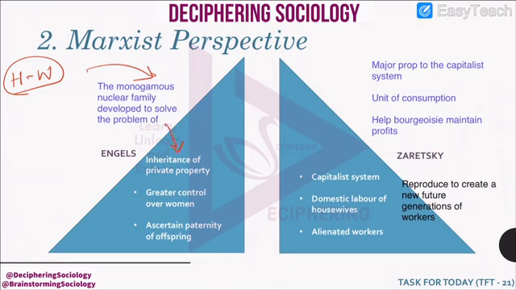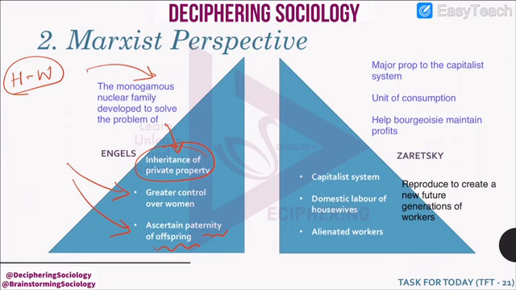With capitalism came private property, and the major function of a family, or nuclear family, was to ensure inheritance of this property, and also to ensure greater control over women so that they could produce offspring in order to facilitate this inheritance.